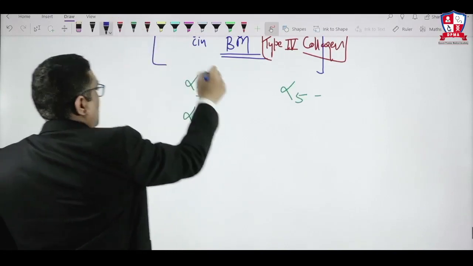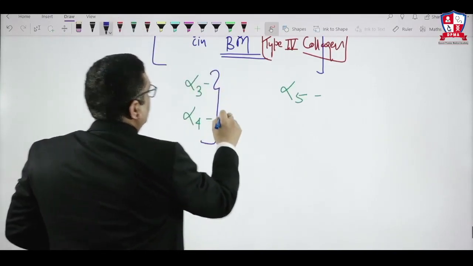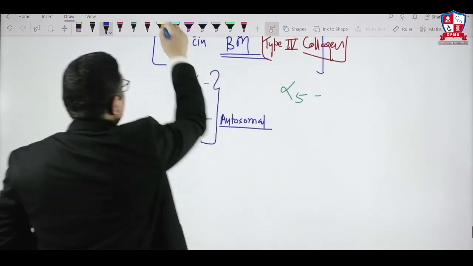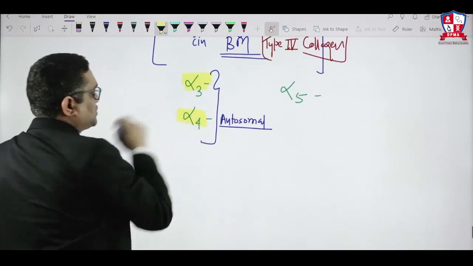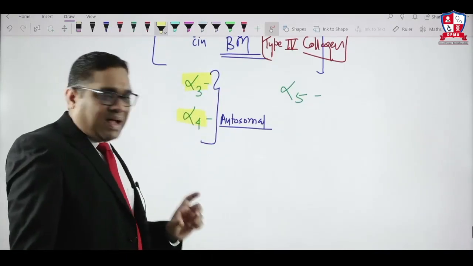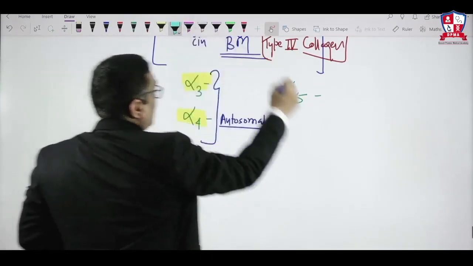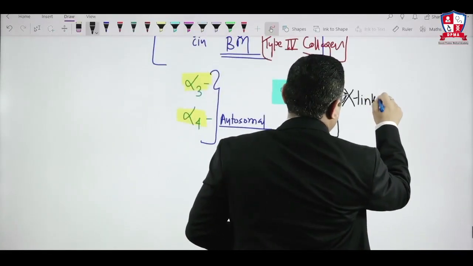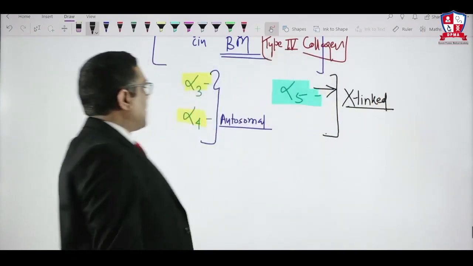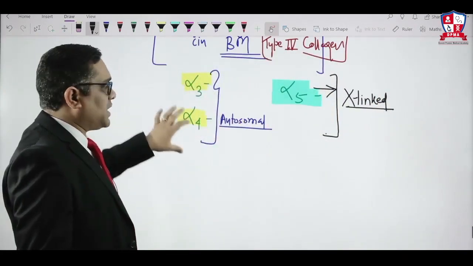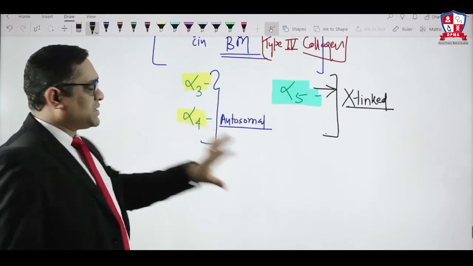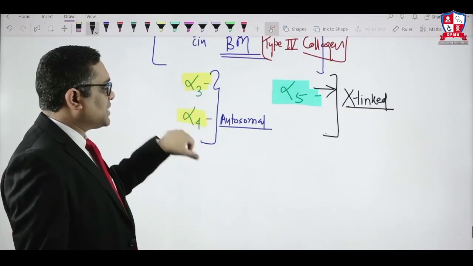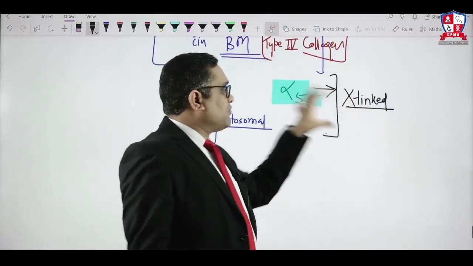When examiner says it is autosomal variant, remember, in autosomal variant alpha 3 and alpha 4 chain is getting defective assembly, whereas alpha 5 is associated with X-linked disorder, right? So X-linked disorder is alpha 5 chain, autosomal disorder is alpha 3 and alpha 4 chain. So these are the basic differences between the X-linked and autosomal. Autosomal will involve alpha 3, alpha 4 chain, and X-linked will be involving alpha 5.